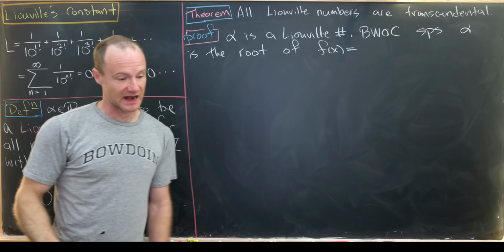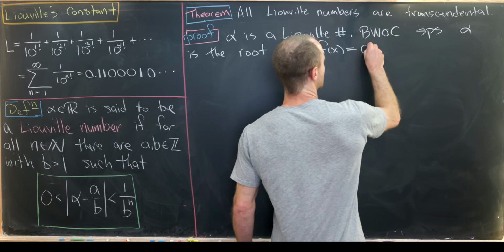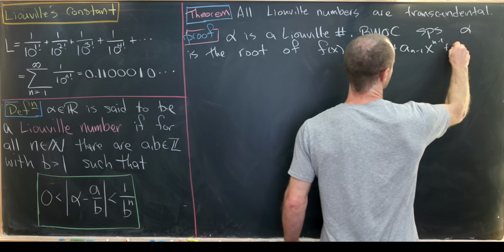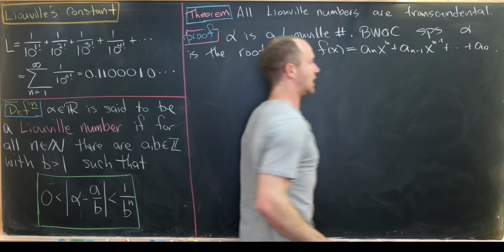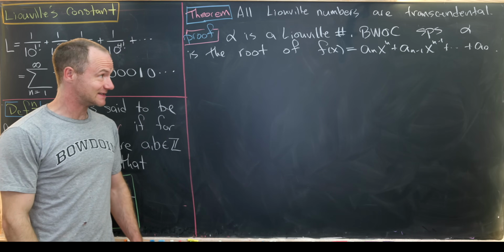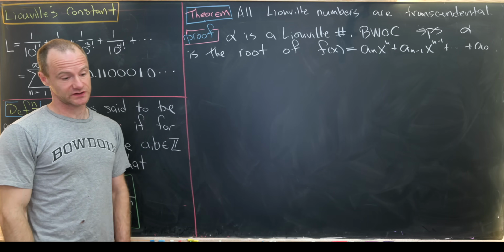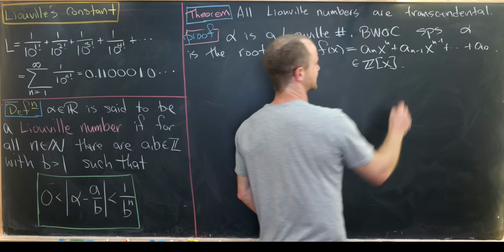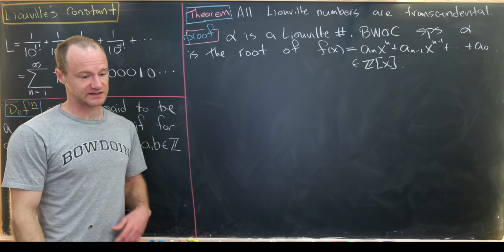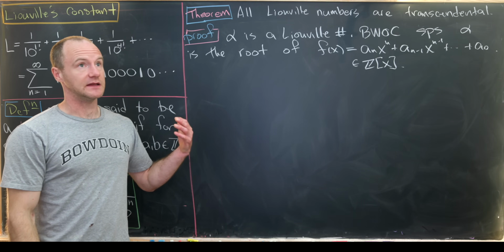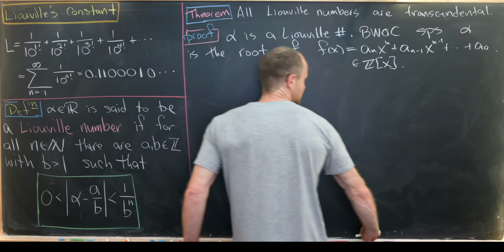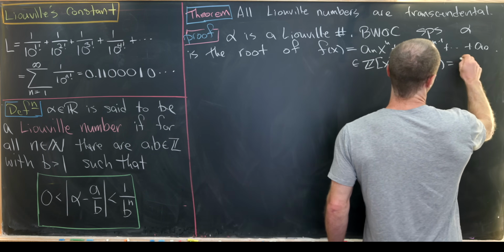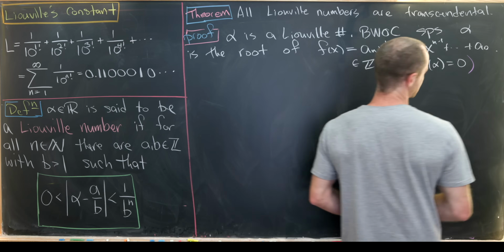And maybe we would say that f of x is equal to a sub n x to the n plus a sub n minus 1 x to the n minus 1 all the way down to a naught, where we can take those a's as integers. So in other words, we have f of x is in the integers adjoin x. So that's just the definition of a non-transcendental, or an algebraic number. Okay, so let's reiterate the fact that f evaluated at alpha is equal to 0. That's what it means to be a root.